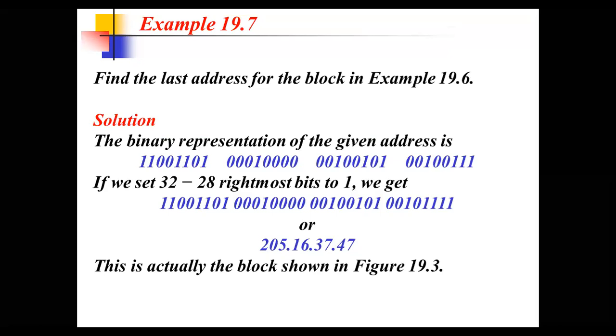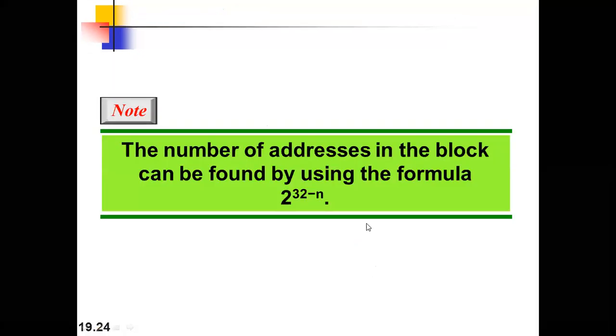And in our discussion in the previous lecture, we have also talked about how we are going to find the first address and last address using an AND operation, right? So we will perform an AND operation.